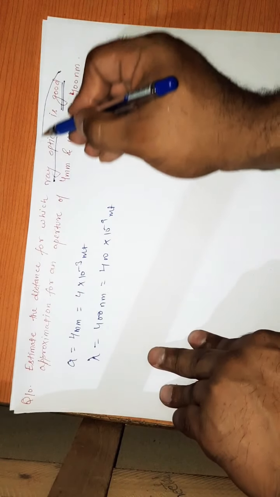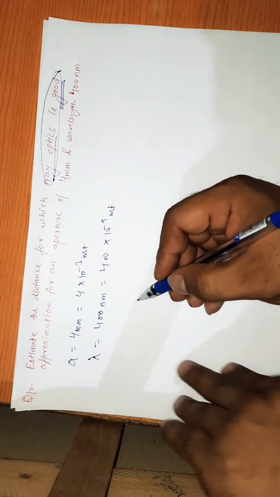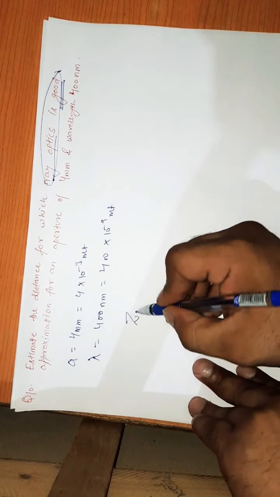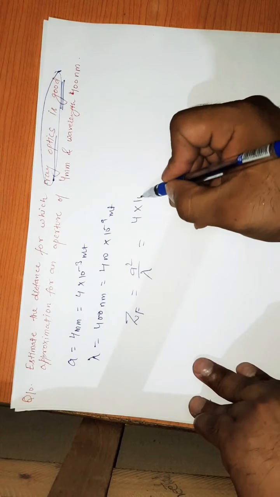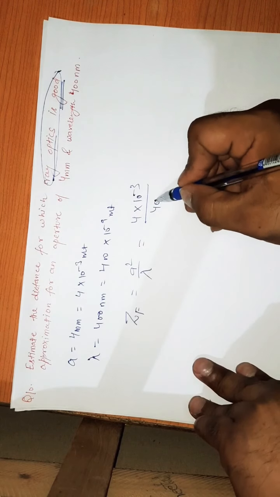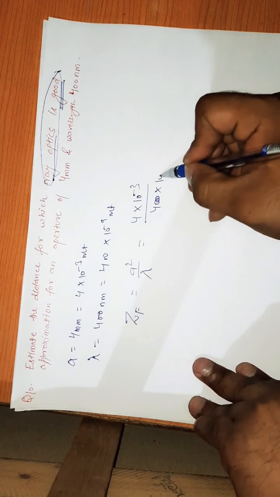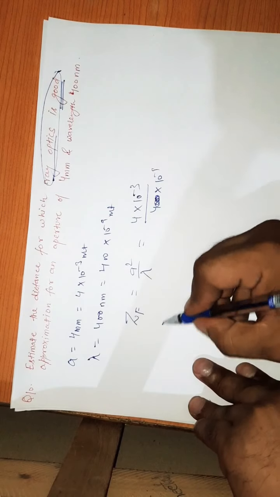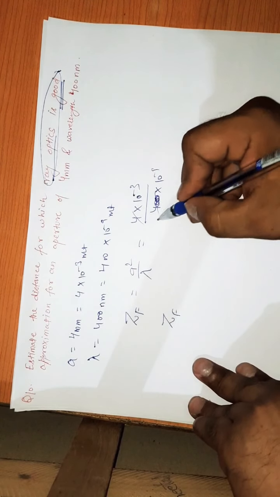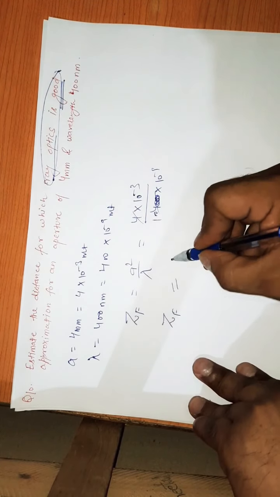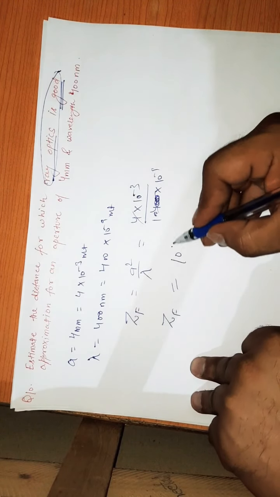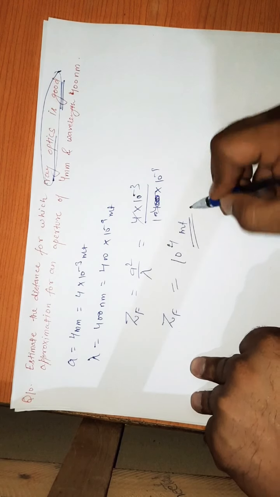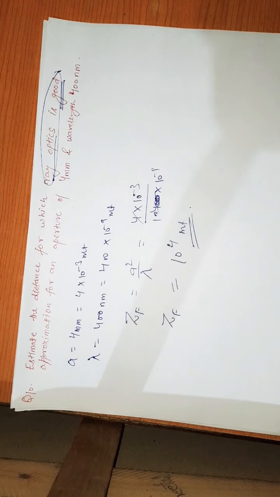So ray optics is good up to what distance? They are talking about the Fresnel distance, and we have discussed what the Fresnel distance is. ZF is equal to a square upon lambda. Put the value of a and the value of lambda and get the solution. When we solve this, it is 10 to power 3, that is 1000 meter. Till here, ray optics is valid. Beyond this, ray optics is not valid. This is our question number 10.